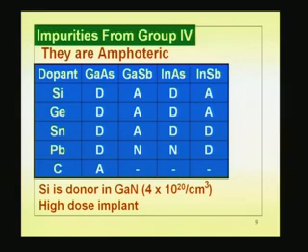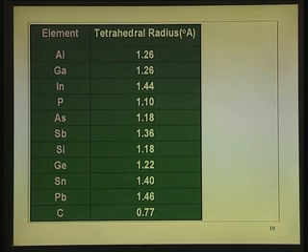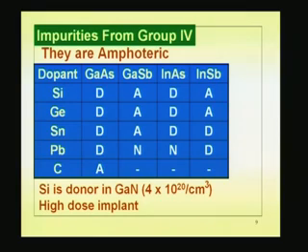Similarly, you can see indium arsenide, from here itself you can see it is indium which is bigger. Indium is 1.44, indium atom is much bigger than gallium, and arsenic is 1.18. So, it goes and sits in the indium site. This is just a curiosity, I just made this table to see whether something tangible is there, and it seems to hold good like that. And of course, this one is neutral, implying it goes either way.